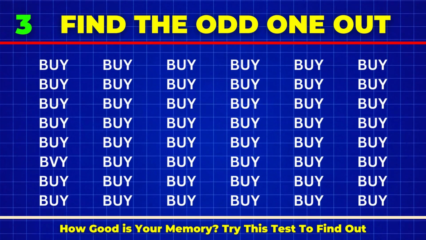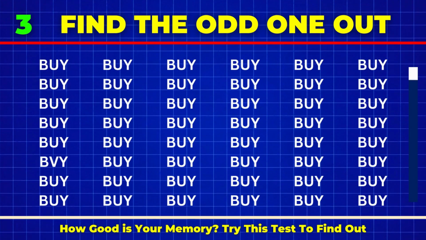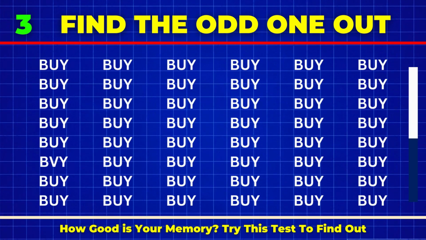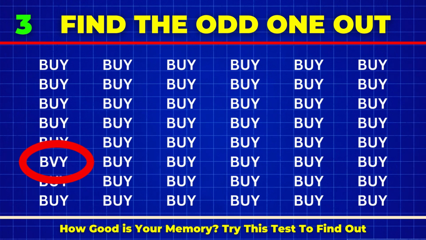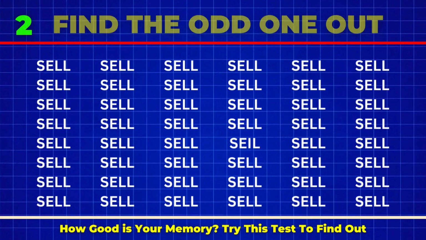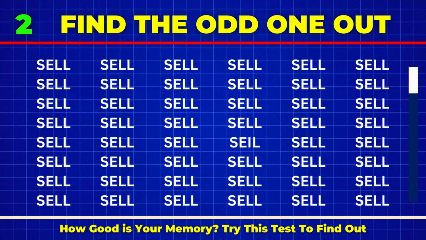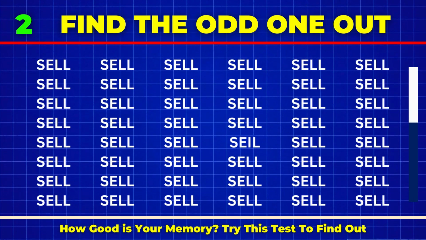Number 3. Now the word is easy. It's 3 letters only. Buy. This one was BVY. Question number 2 is sell. Hit the like button if you are able to find out before the time. There you go.